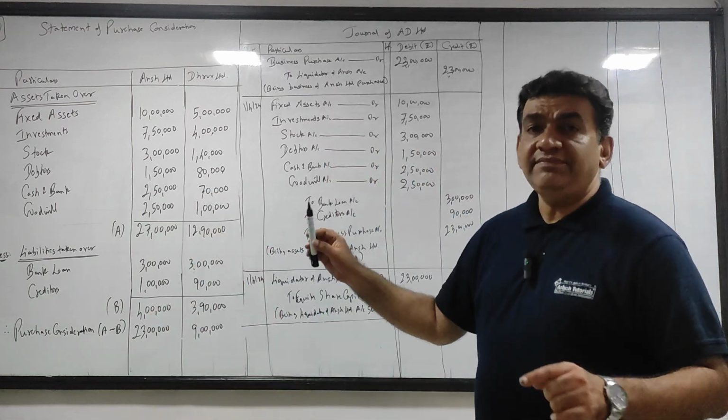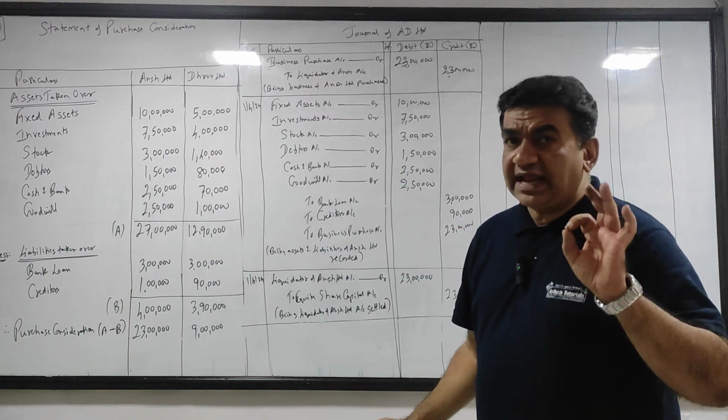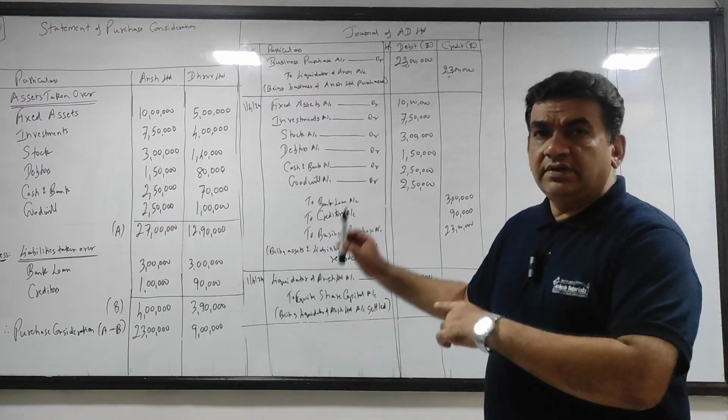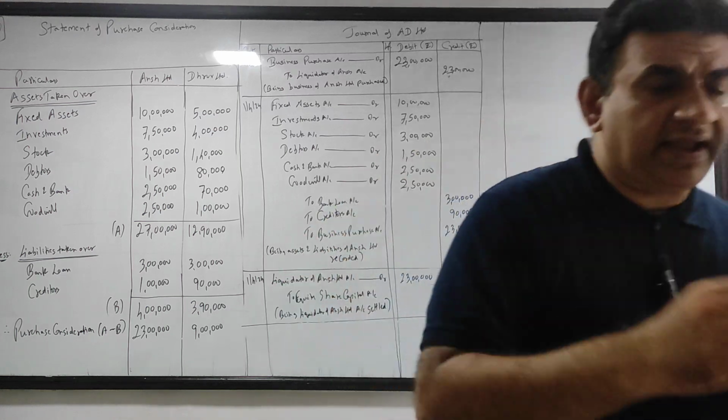Now we will do the same three entries for Dhruv Ltd exactly the same way. I am not wasting time in recording. I am pausing the video. I'll do the entries and I will again discuss with you. Okay? I'll just be back.